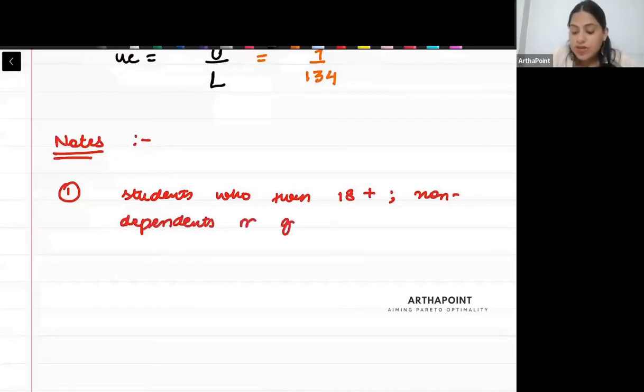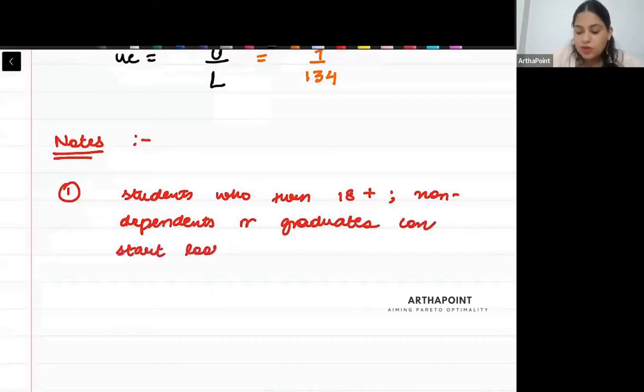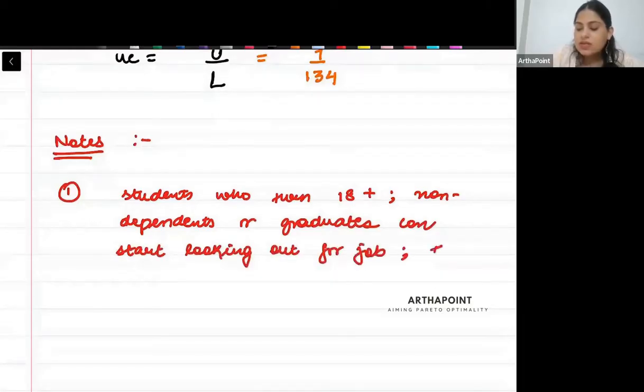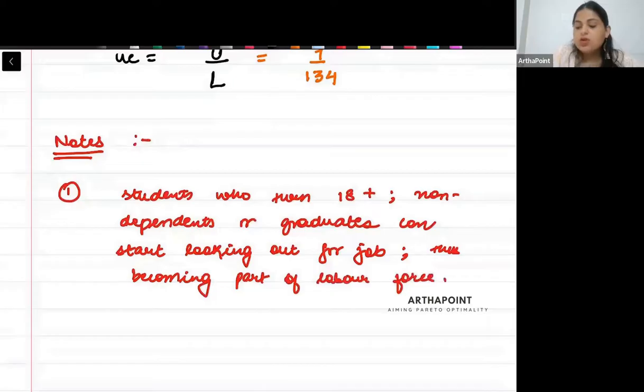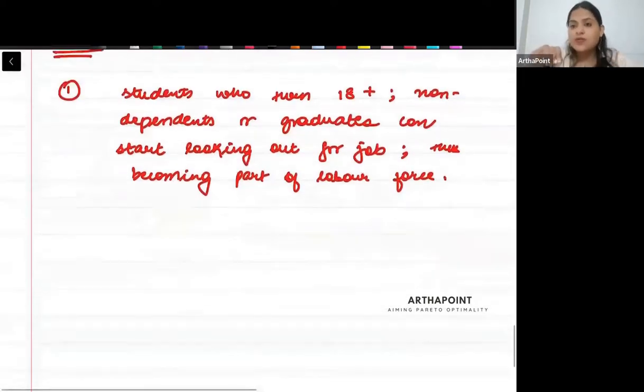Or graduates, once they have graduated or post-graduated, can start looking out for job. Thus becoming part of the labor force. So earlier they were out of labor force, but now they have become part of the labor force.